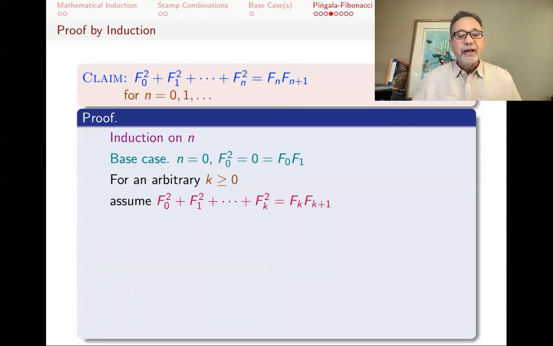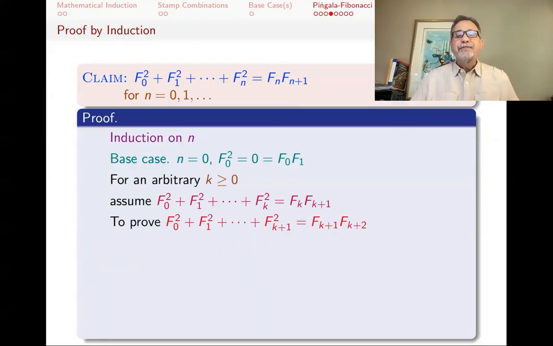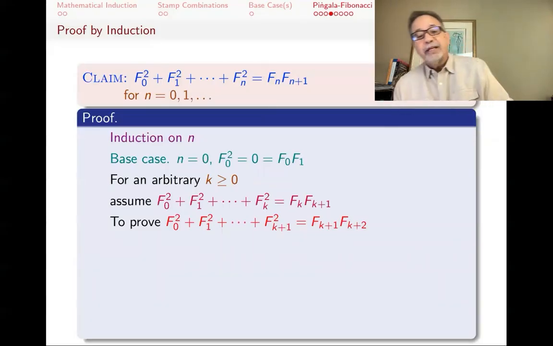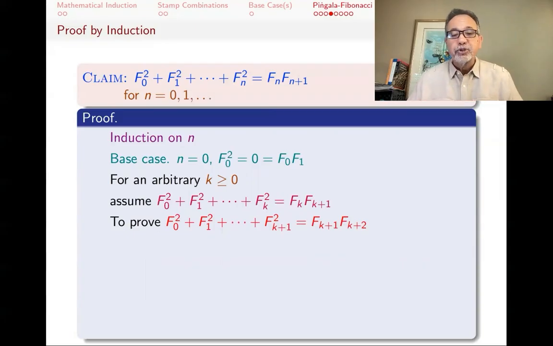So assuming this, I would like to prove that f0 squared plus f1 squared all the way till f(k+1) squared is f(k+1) times f(k+2). So if instead of n, I put k plus 1, I get f(k+1) times f(k+2). This is the statement I need to prove. That's the statement I get to assume, and that's the power of induction that allows you to assume something very similar to what you want to prove.